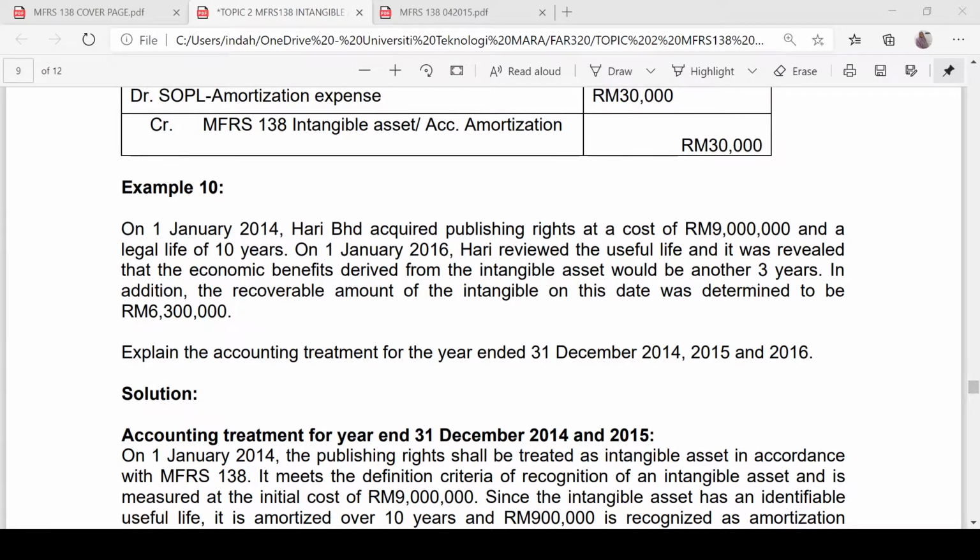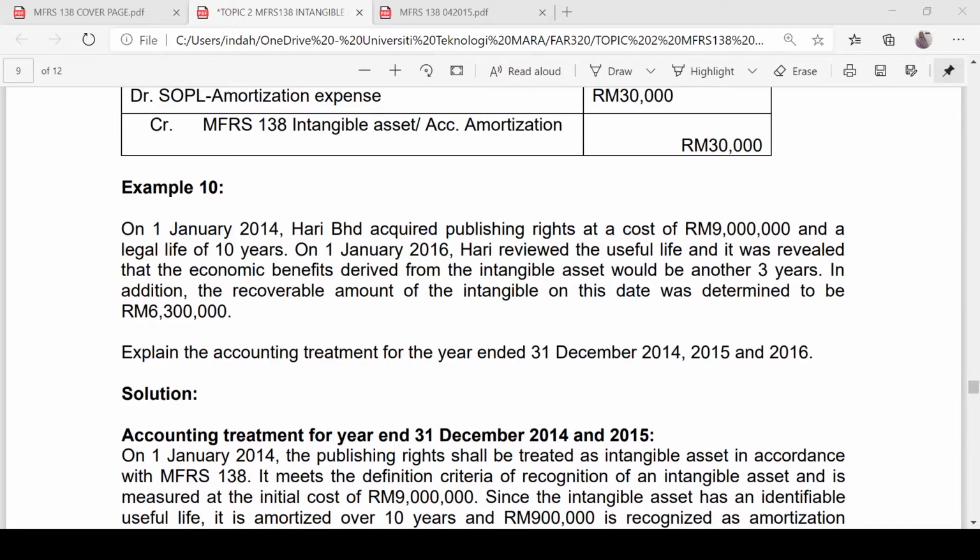What is the original estimated useful life? What is the original remaining estimated useful life? So if you calculate, from year 2014 there should be 10 years useful life, and then in year 2016, the original estimated remaining useful life should be 8 years.